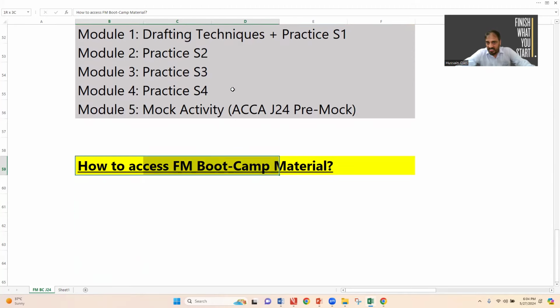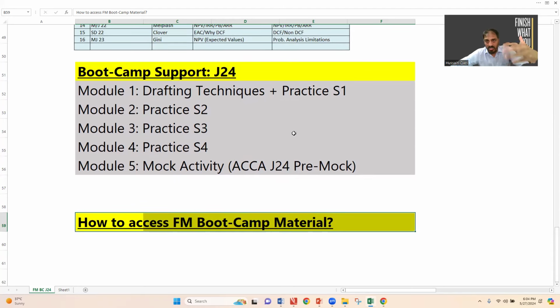So now, how to access the FM bootcamp material? Don't worry about that. Ideally, you people are watching my video on YouTube. Now, this is the YouTube video. So you need to find a document called Bootcamp Roadmap. How will you find this document? You have to observe the description section of the YouTube video, where you will find a G Drive link. Once you click the G Drive link, you will be able to get this document called roadmap.